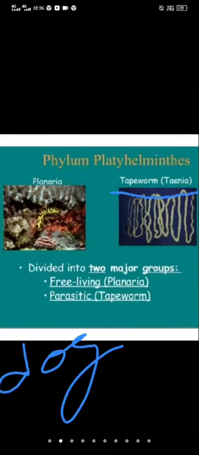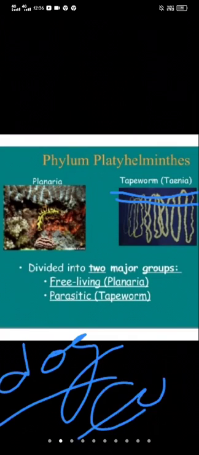So pork tapeworm is Taenia solium, and dog tapeworm is Echinococcus. So these are the general characters and classification of the phylum Platyhelminthes.